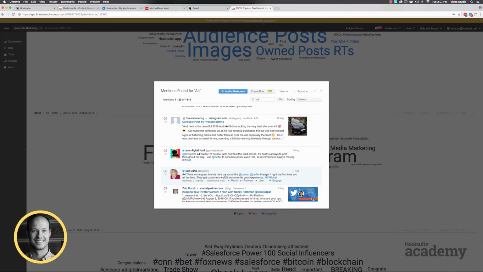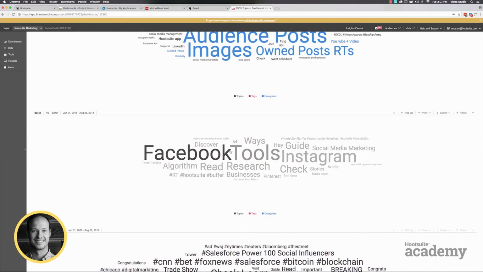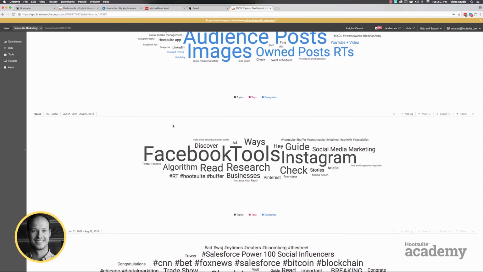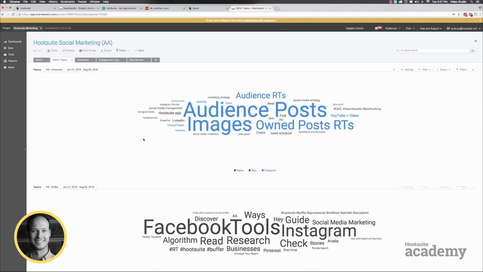So people are mentioning our competitor specifically around A4, which I find kind of interesting. You can see their top keywords so that you can give that back to your blog team and say, okay, here are keywords that are trending for our competition. Maybe we should start building blog posts or copy that directly competes with that so that we can start beating them out in SEO and appear higher in Google search.